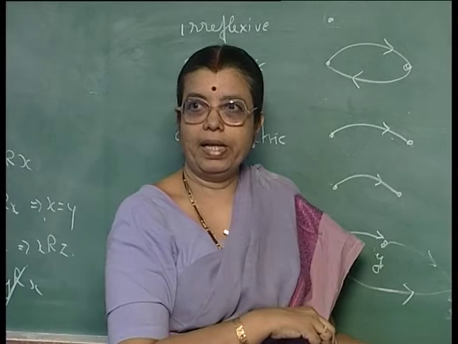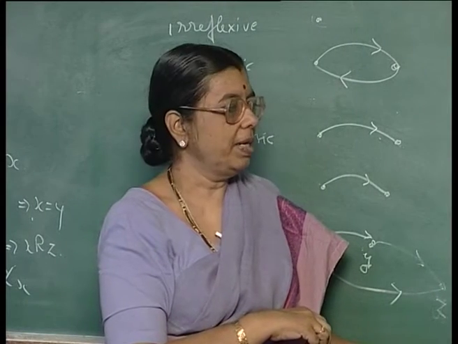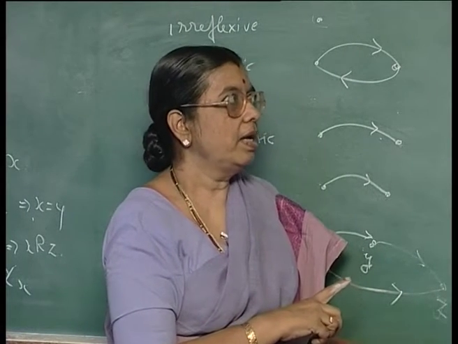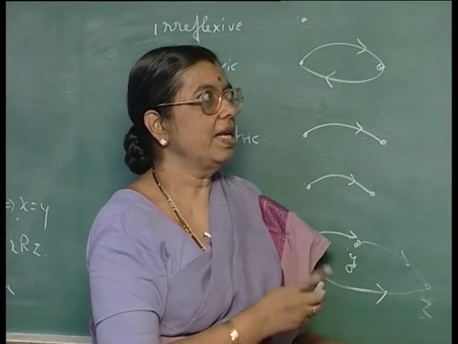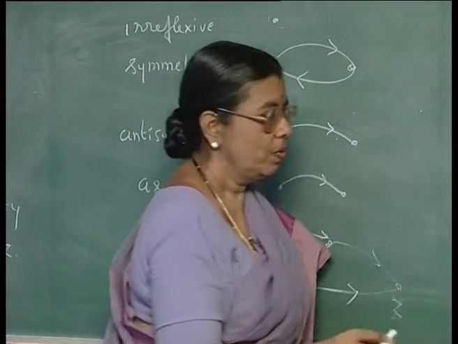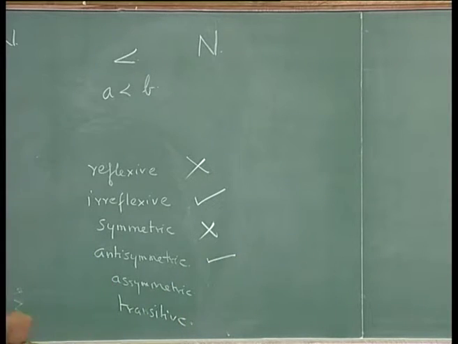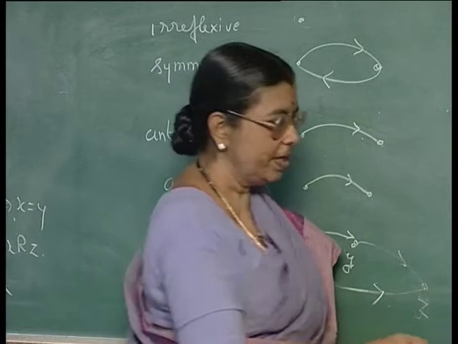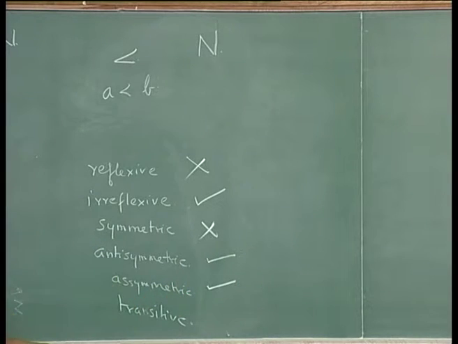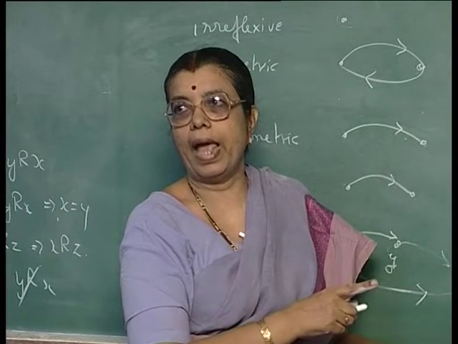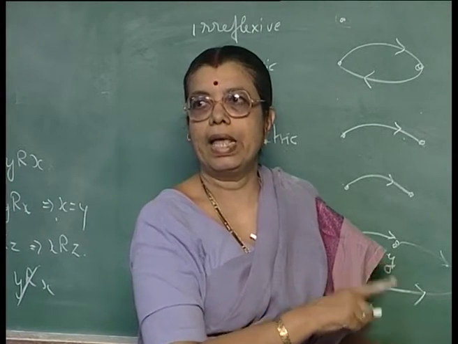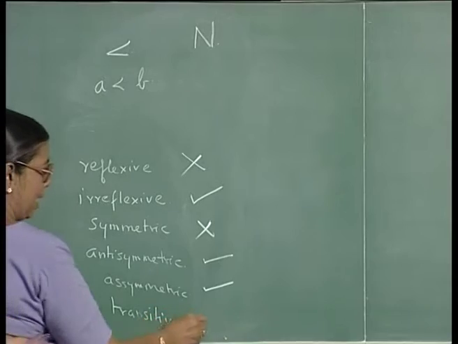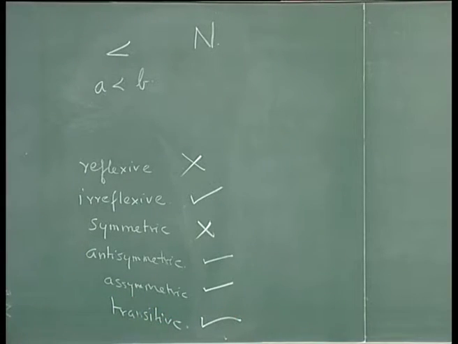Is it antisymmetric? Yes, it is antisymmetric. A less than B and B less than A, that is not at all true. So, this is antisymmetric. A less than B means B is not less than A, so it is asymmetric also. Is it transitive? If A is less than B and B is less than C, A will be less than C, so it is transitive. So, these properties hold for the less than relation.